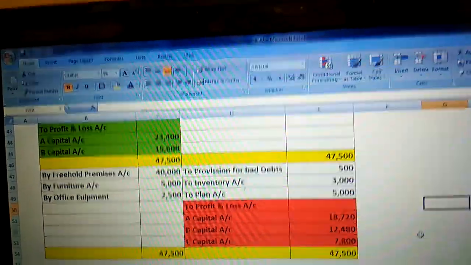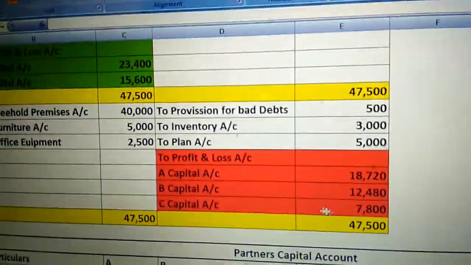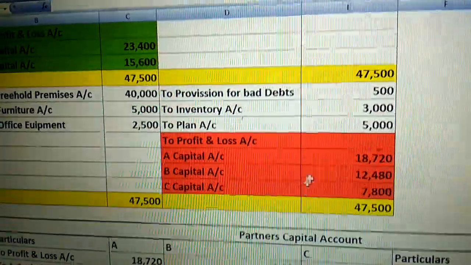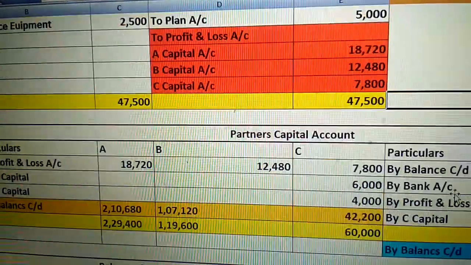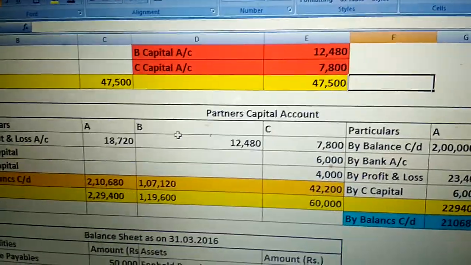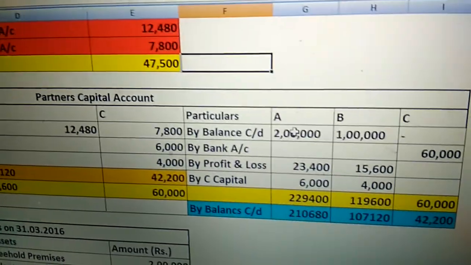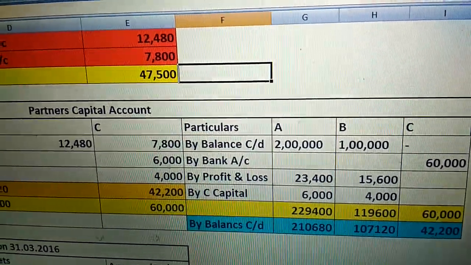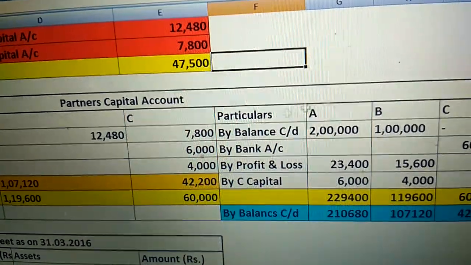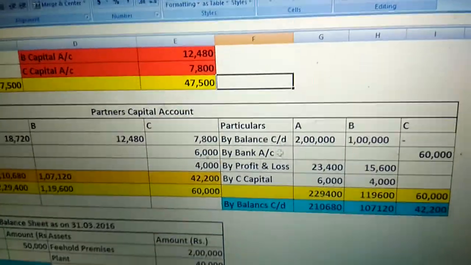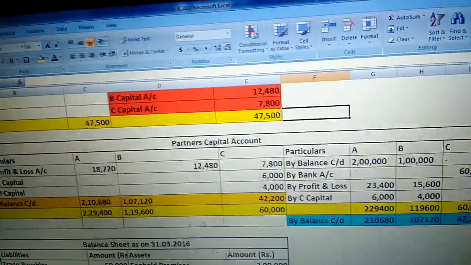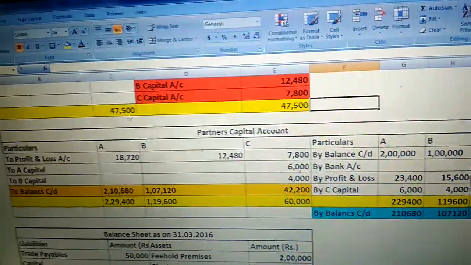What is the new profit sharing ratio? Already we found out the new profit sharing ratio, and it is distributed to all the partners including the new partner. Then we prepare the partner capital account, debit side, credit side, particulars A, B, C. Anything mentioned in the credit side is a gain for the partner. Anything mentioned in the debit side is a loss or expense for the partner.